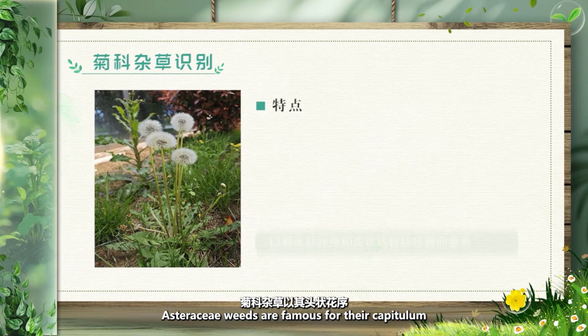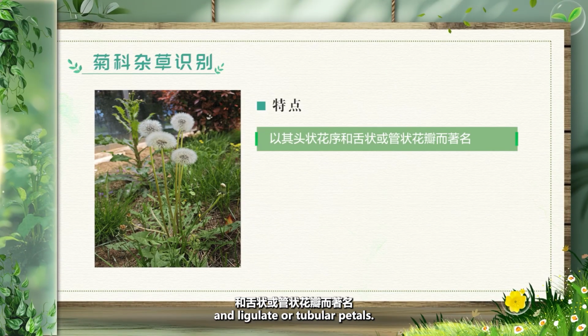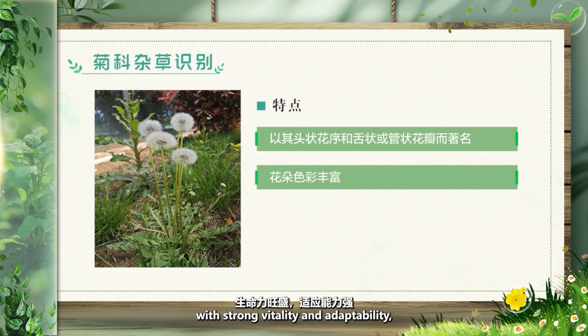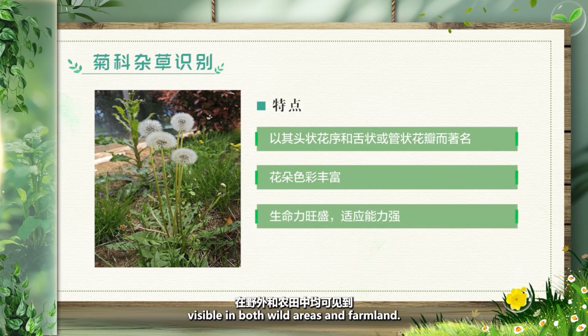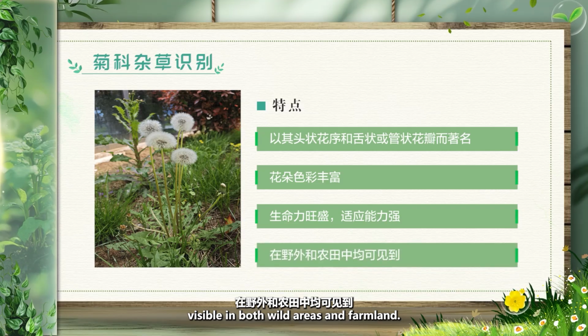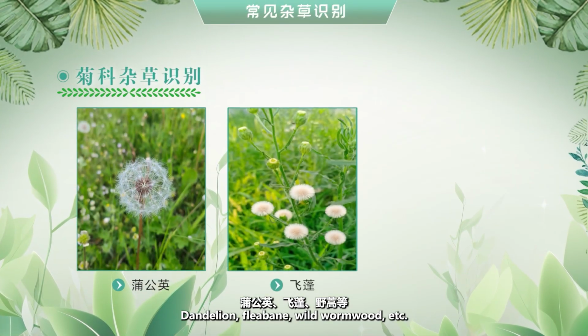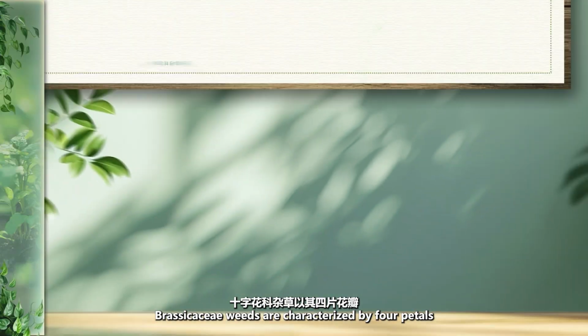Asteraceae weeds are famous for their capitulum and ligulate or tubular petals. Their flowers are colorful, with strong vitality and adaptability, visible in both wild areas and farmland. Common weeds: dandelion, fleabane, wild wormwood, etc.